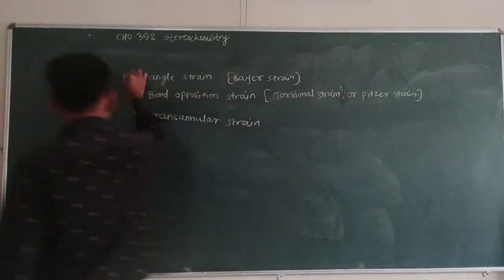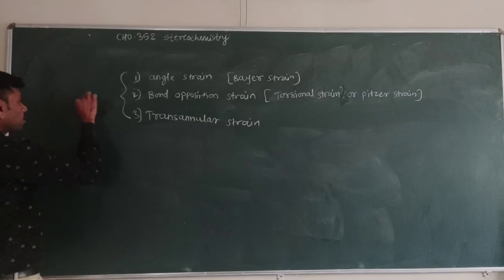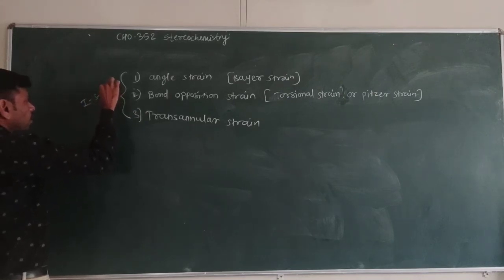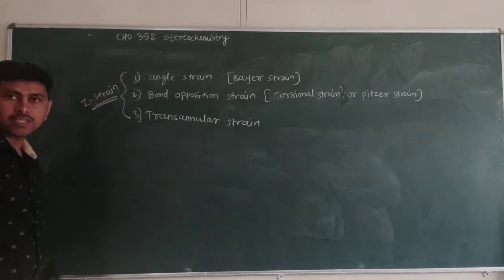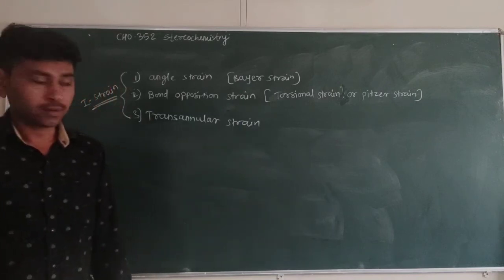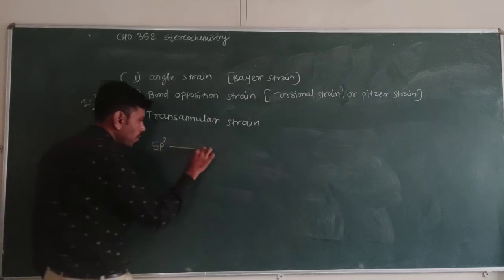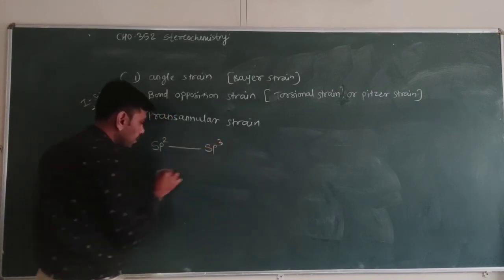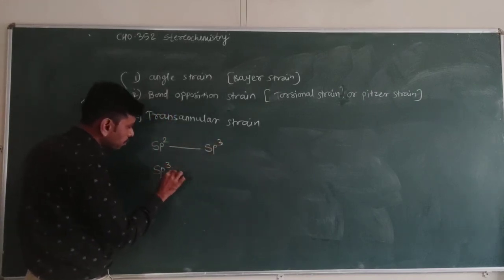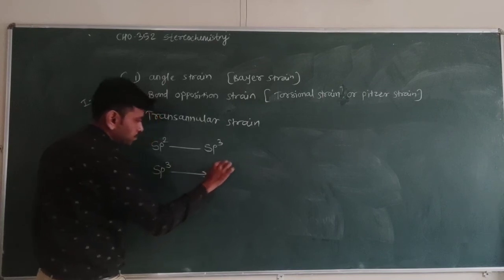The changes in these strains are collectively called I-strain, when hybridization changes from either sp2 to sp3 or from sp3 to sp2.